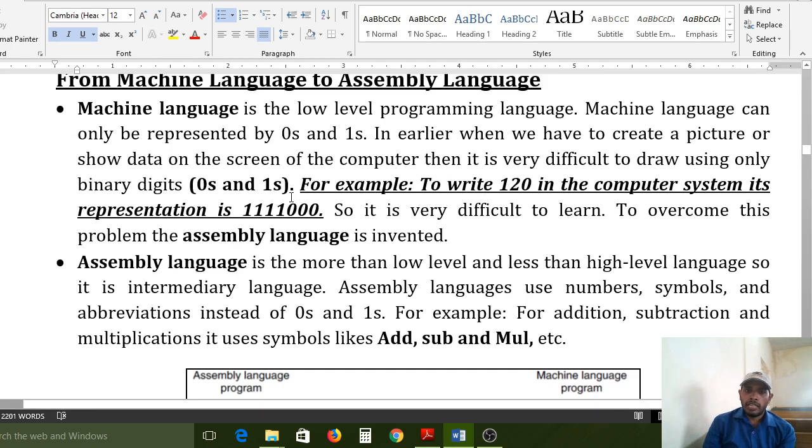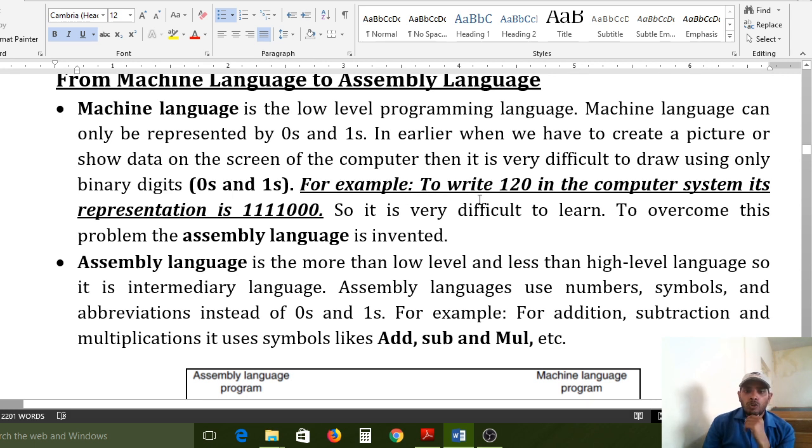If you wanted to draw any diagrams or show any pictures, it was possible, but very critical. There were fewer programmers, and using machine language was very critical. That's why higher level languages were introduced.